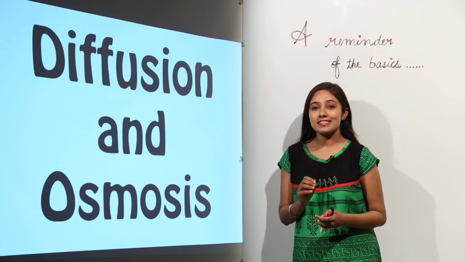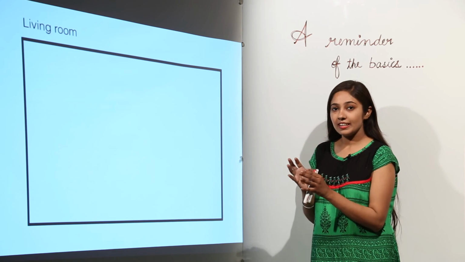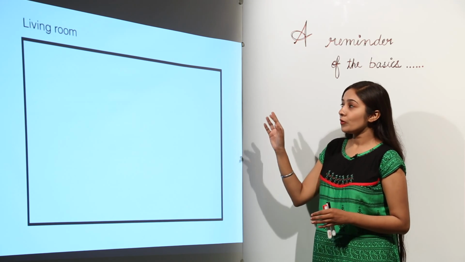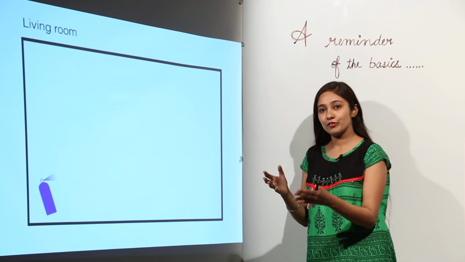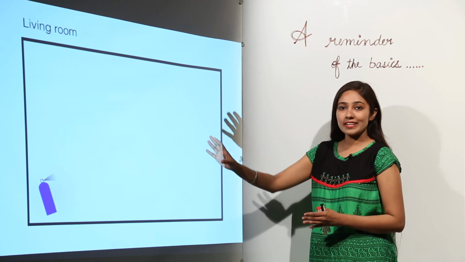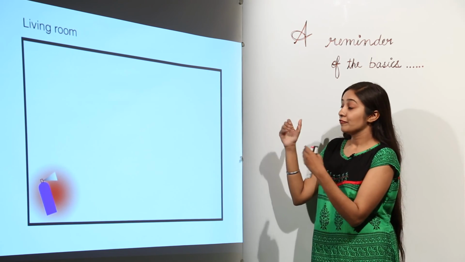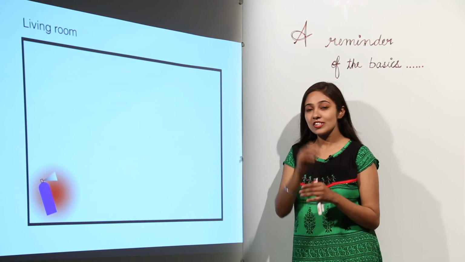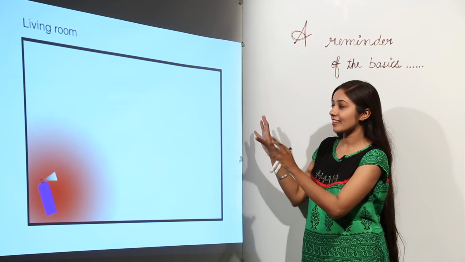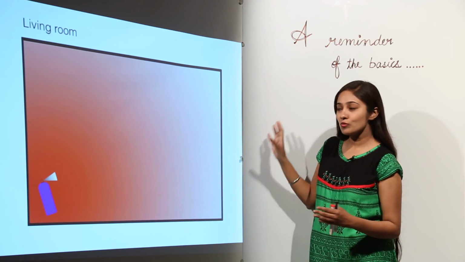Let us remind the basics about diffusion and osmosis so that we'll have a detailed overview after that. When somebody sprays a deo or a perfume, that aroma spreads all over in the room, slowly and slowly. Why does this happen? What is this process known as? Just think like scientists and let us see what happens. That aroma spreads in the entire room.